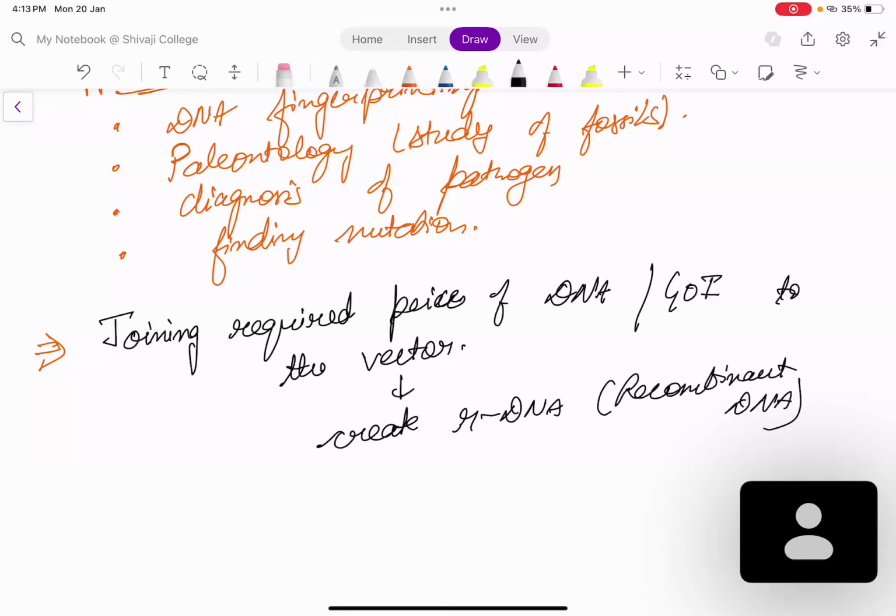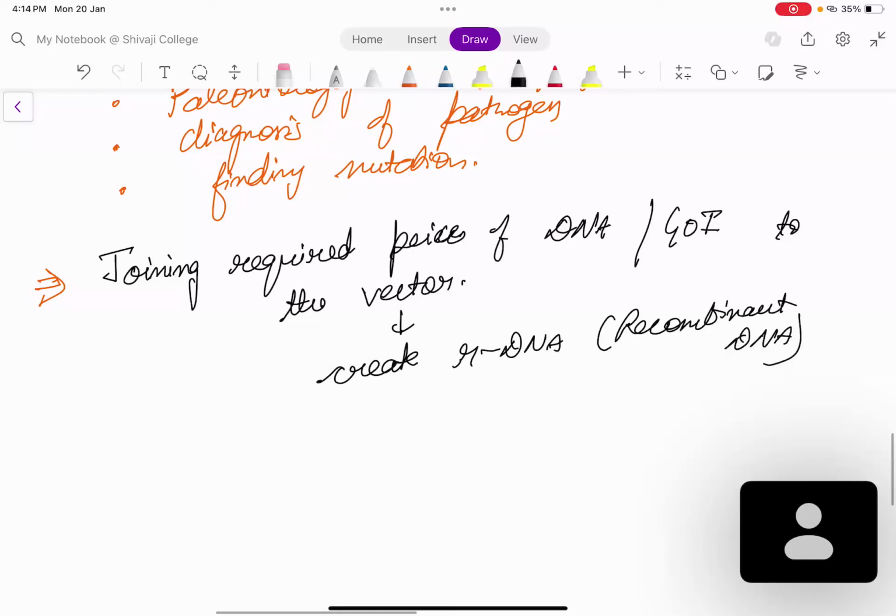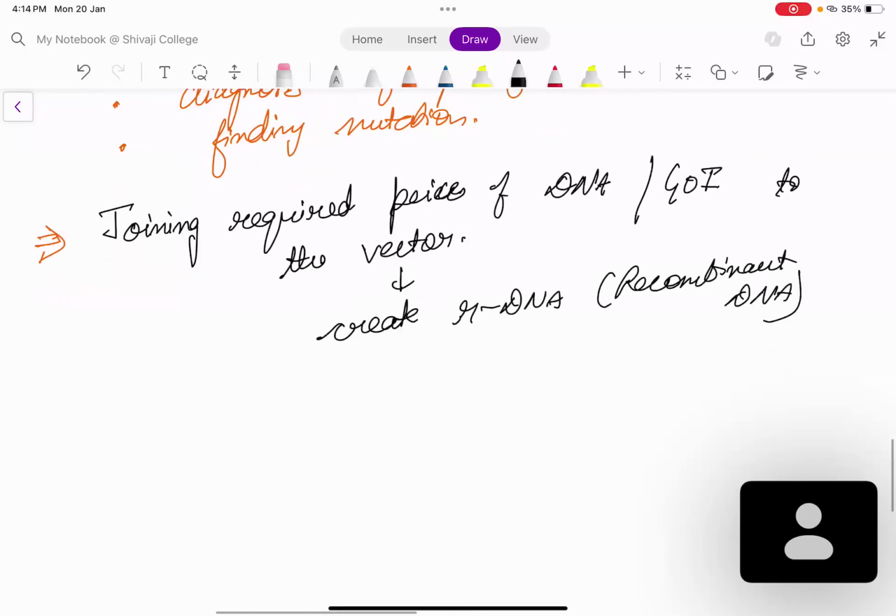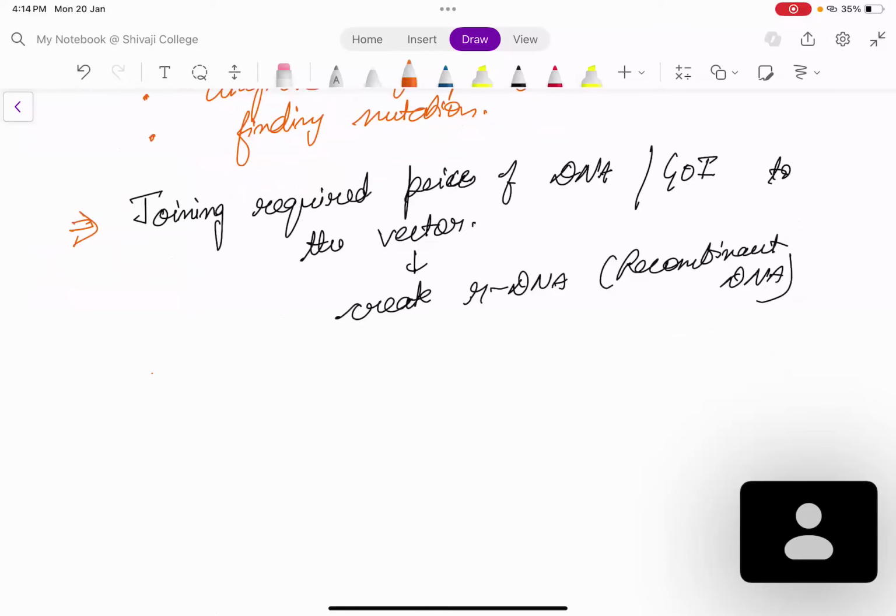See what you have, this is your required piece of DNA. Okay, this is the gene of interest, and suppose this was the vector and you have made a cut here. This was your vector and you have made the cut here. Now you will join. You join them. Okay. Gene of interest will be joined here.